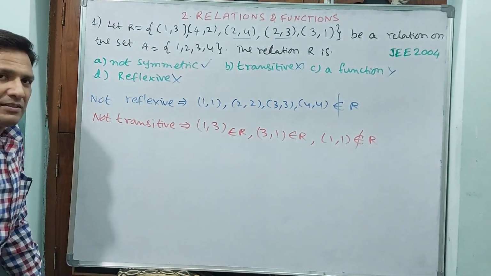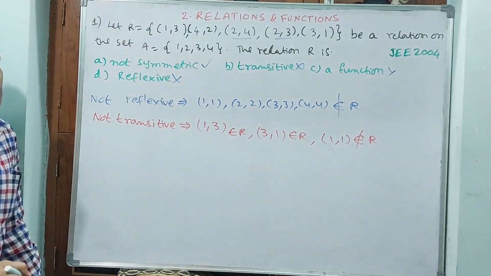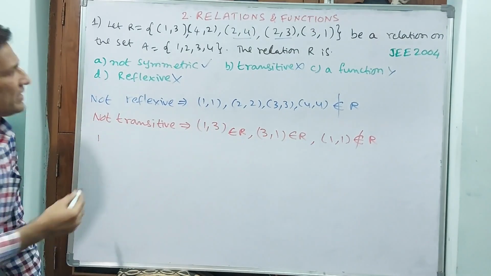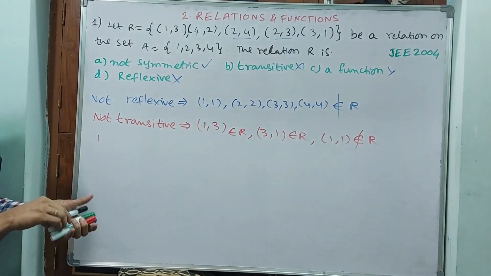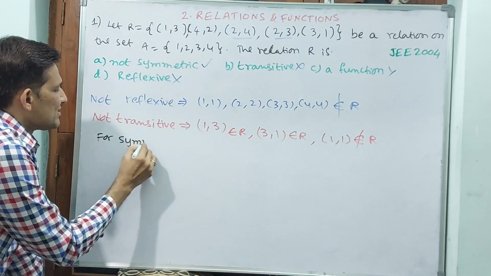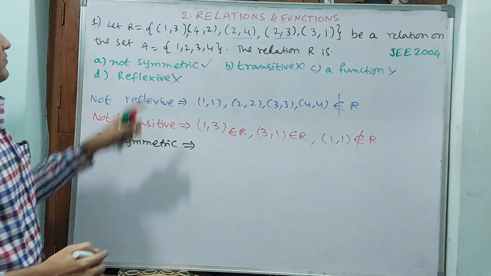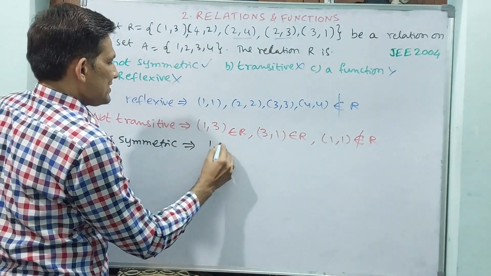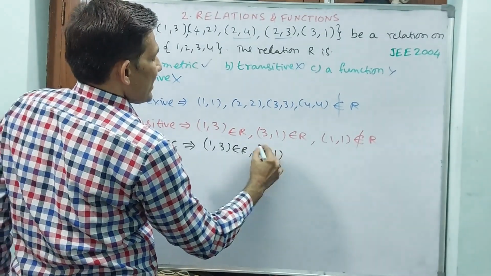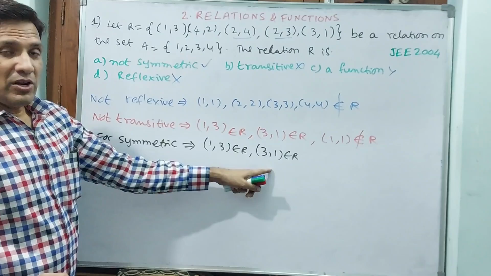Finally, not transitive, not reflexive. Now you see, not symmetric. How are we going to tell symmetric? For symmetric, (1,3) belongs to R and (3,1) belongs to R. If (1,3) belongs to R and (3,1) belongs to R, this is symmetric.